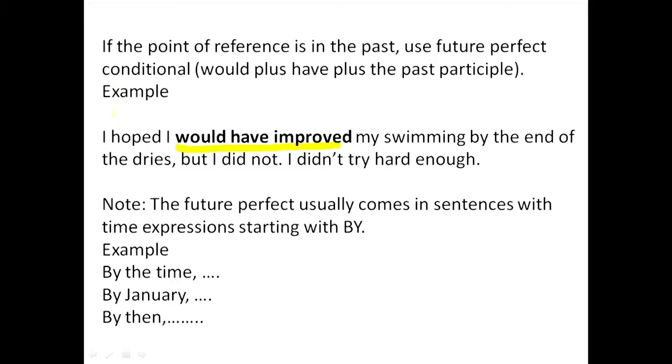So, hoped gives you a clue about something referring to the past, but in this case, it's about the past in the future, okay, or the future from the past in this case. So, I hoped I would have improved my swimming by the end of the dries, but I did not. I didn't try hard enough. And this is the formula for the future perfect conditional.